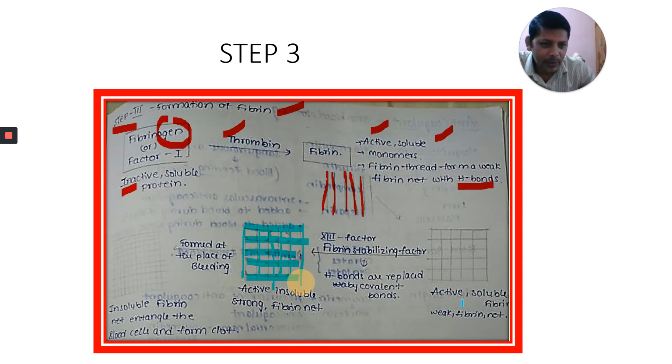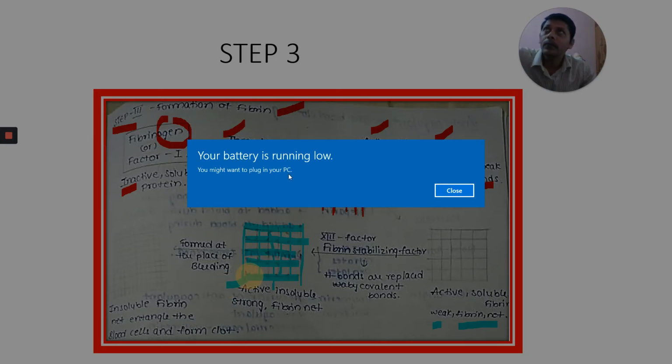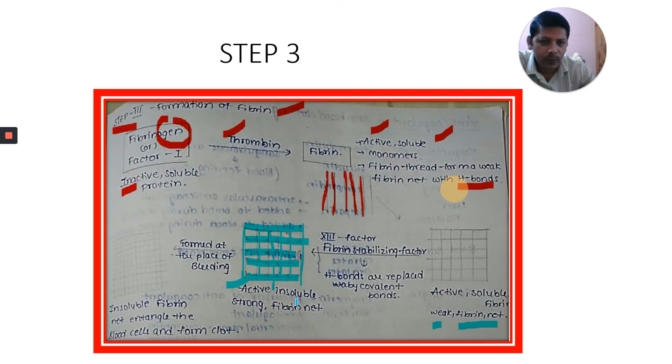Here, what is happening? The active soluble fibrin forms a weak fibrin net. With the help of factor 13, the fibrin stabilizing factor, the weak hydrogen bonds are replaced by covalent bonds. Now it is active, insoluble, strong fibrin net. Here it is active, soluble, but weak. Here it is active, insoluble, strong.